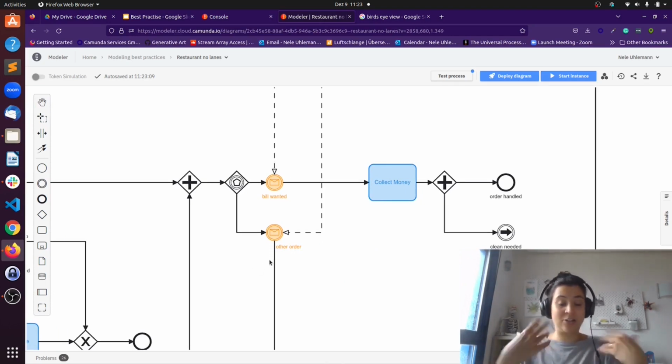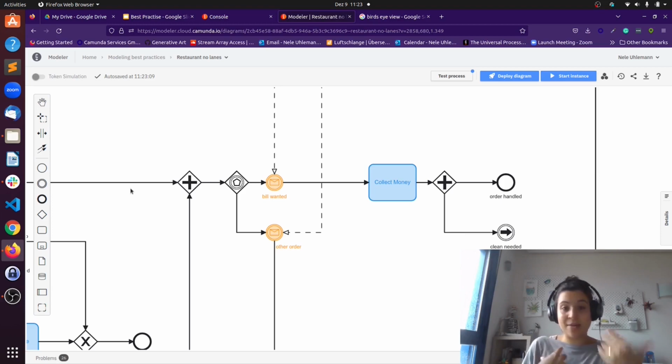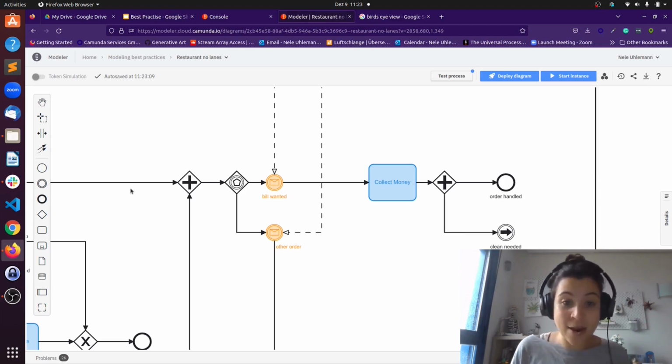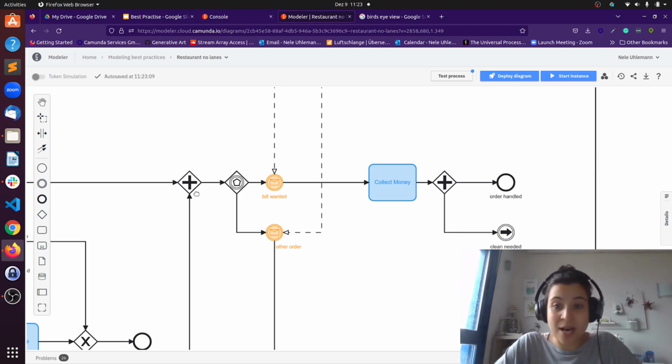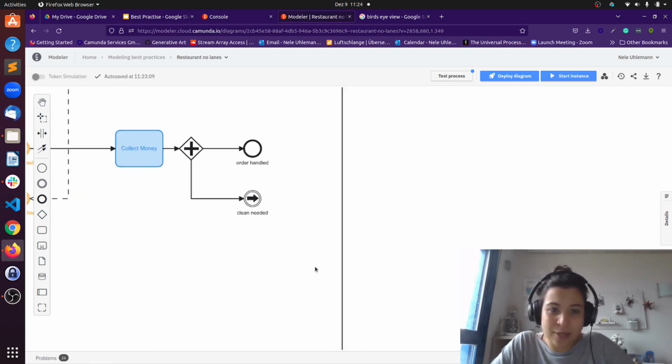I also changed that slightly so that we are not asking after bringing food and drinks all the time, but we really wait here as a waiter, either for the customer to say, hey, I want to pay, or, hey, I want to order something new. Also, I changed this one a little bit with a clean table. So now we have a Parallel Gateway that will throw the link event.